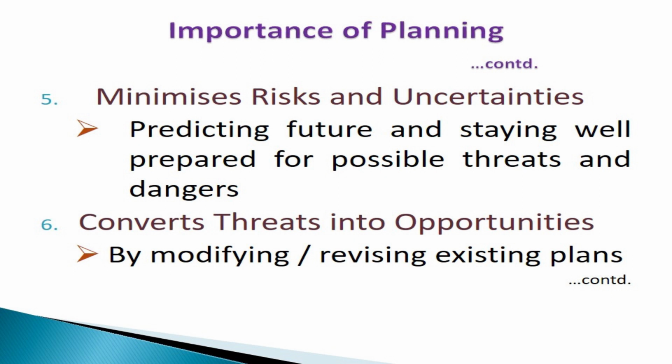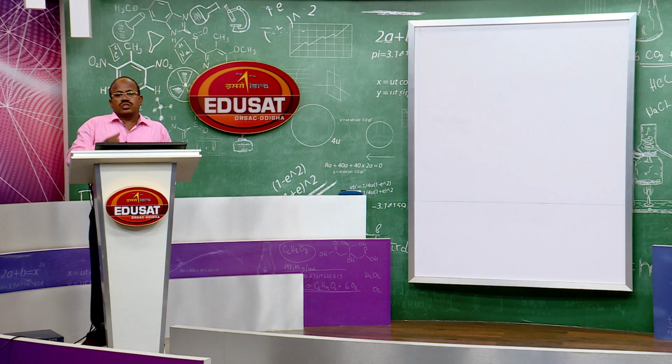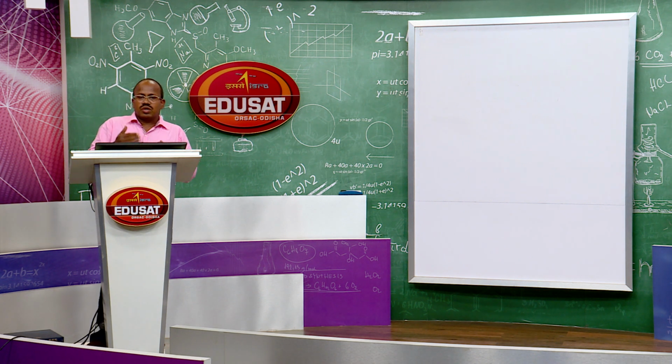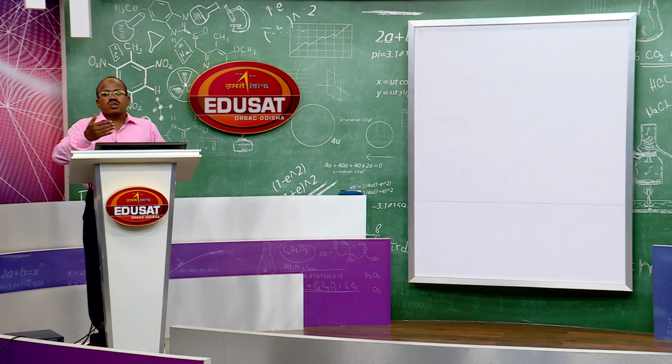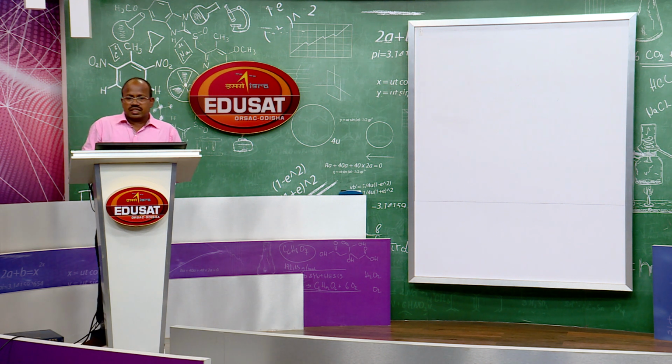Then number 6, it converts threats into opportunities. Threats means the possible dangers that may come in our way. Suppose in the way of production, distribution or marketing, some competitors may come into the market. In that case, we may be ready to face that competition in the market by changing our policies and changing our strategies.